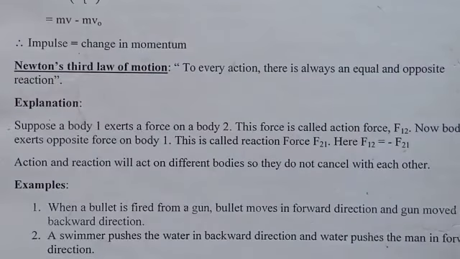Next one is Newton's third law of motion. According to Newton's third law of motion, to every action there is always an equal and opposite reaction.